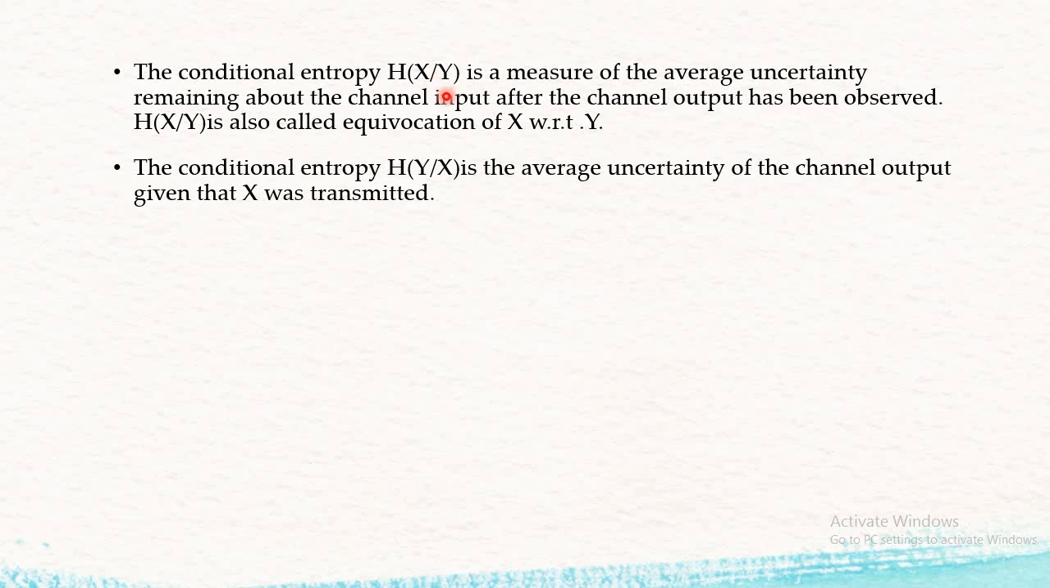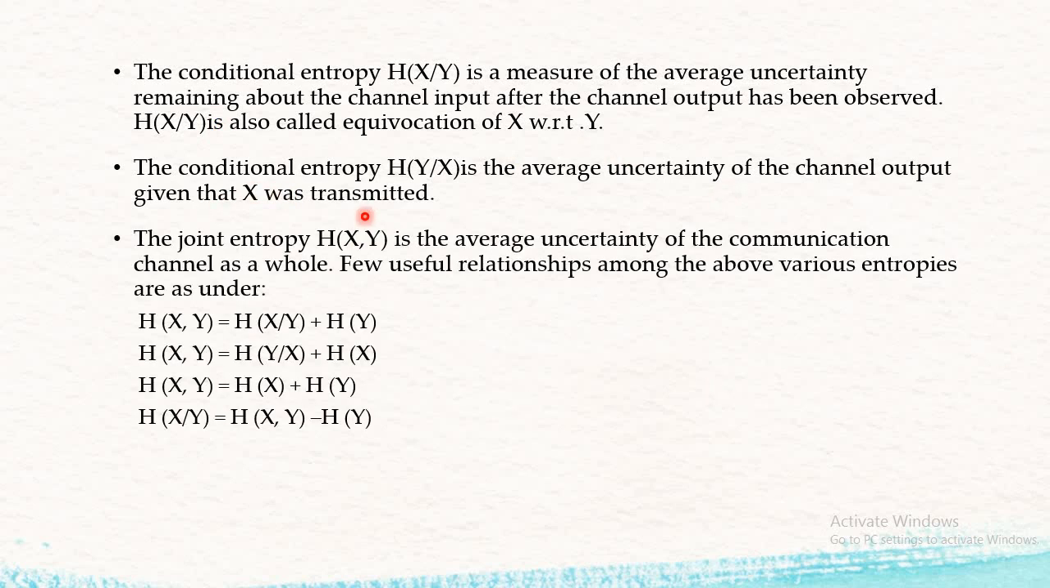And the conditional entropy H(Y/X) is the average uncertainty of the channel output given that x was transmitted. So this is very important. The joint entropy H(X,Y) is the average uncertainty of the communication channel as a whole.